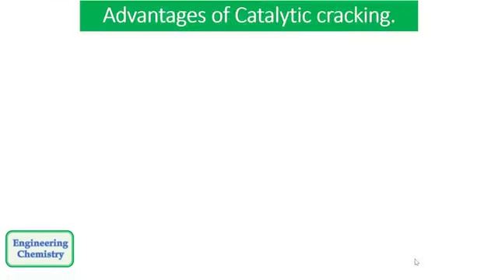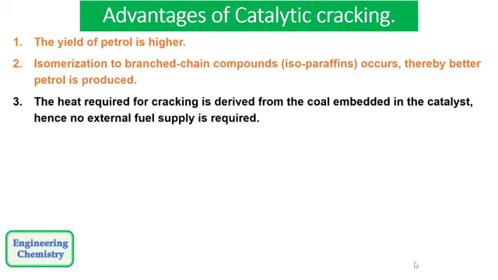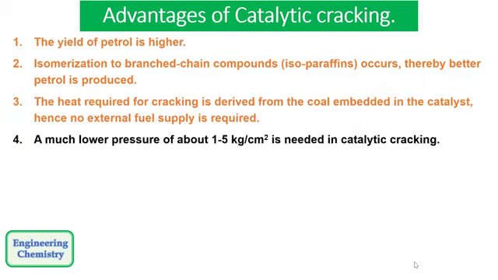Before we move to the fluid bed catalytic cracking, let's see what are the advantages of catalytic cracking. First is the yield of petrol is higher. Isomerization to branch chain compounds occurs, thereby better quality of petrol is produced. The heat required for the cracking is derived from the coke embedded in the catalyst, hence no external fuel supply is required. A much lower pressure at around 1 to 5 kg per centimeter square is needed for catalytic cracking.